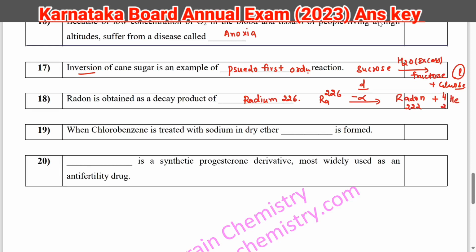Next question, when chlorobenzene is treated with sodium in dry ether, so you will get diphenyl. It is Fittig reaction product. Then it is a synthetic progesterone derivative, most widely used as an anti-fertility drug. So it is norethindrone.